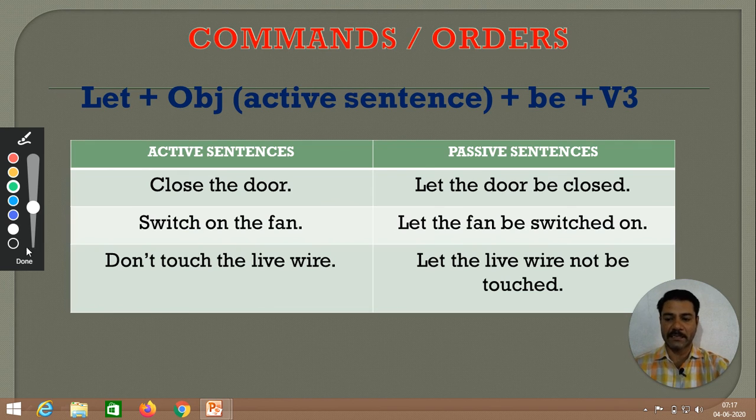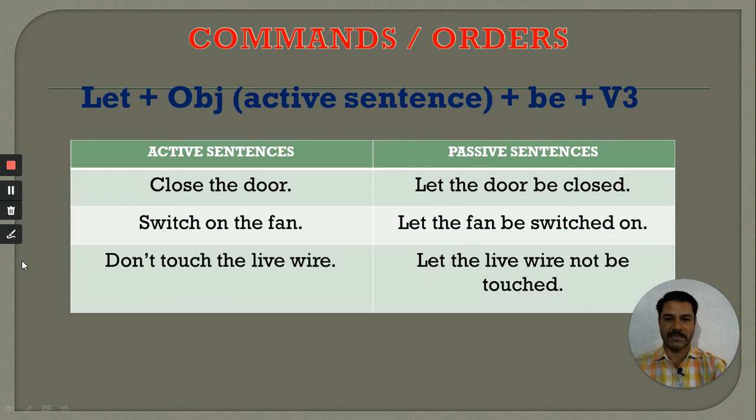Let's move towards the next, that is request.